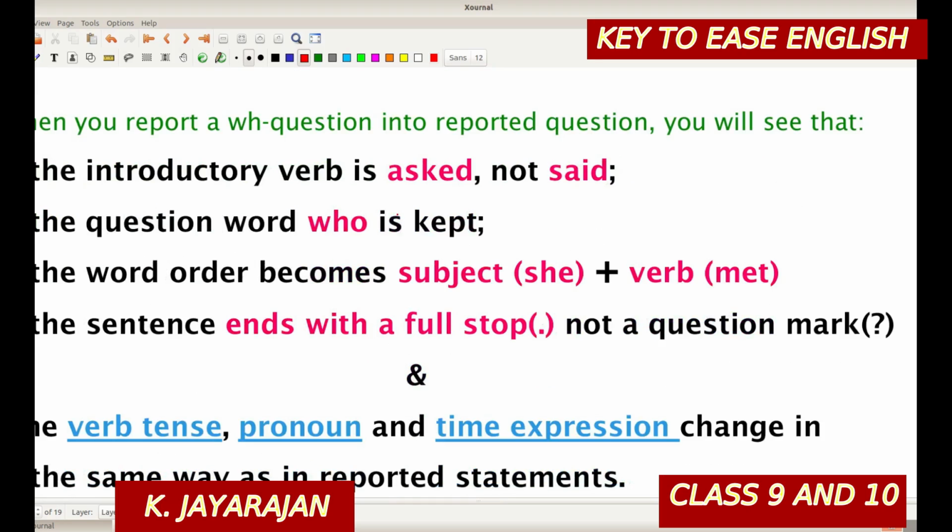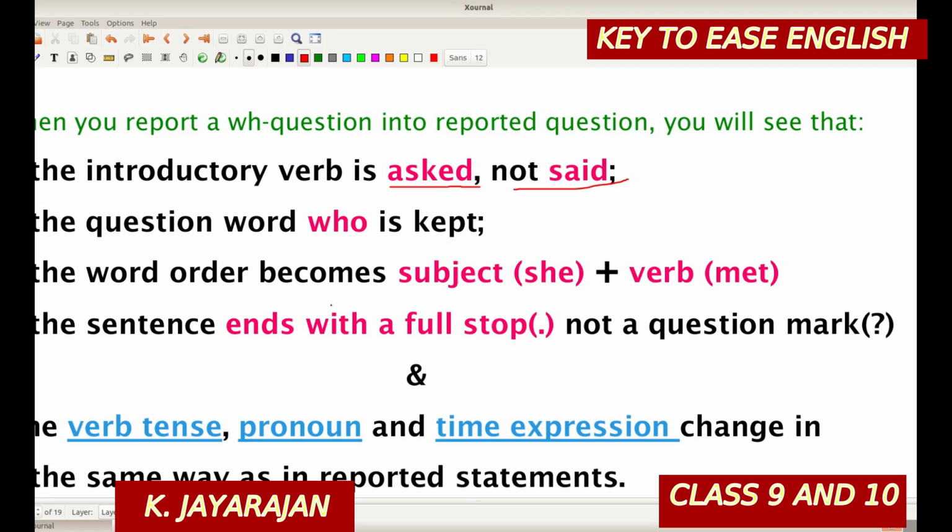So to sum up, we can say like this: when you report a WH question into a reported question, you will see that the introductory verb is asked, not said. Always use asked. Instead of asked, you can use enquired. The question word, who, what, which, when or where, is kept as the linker instead of that.